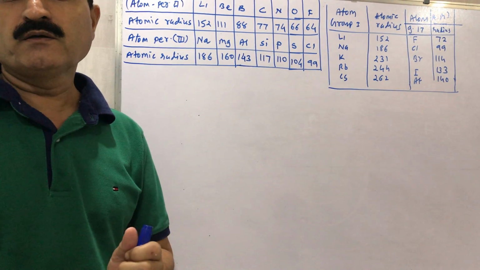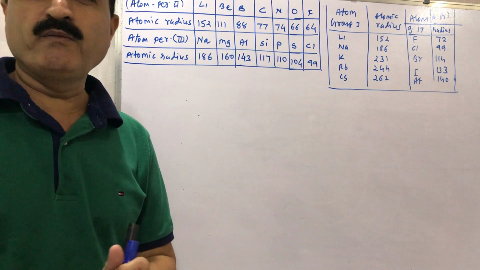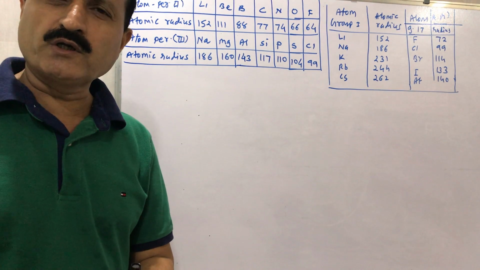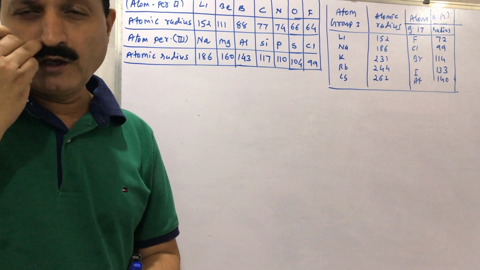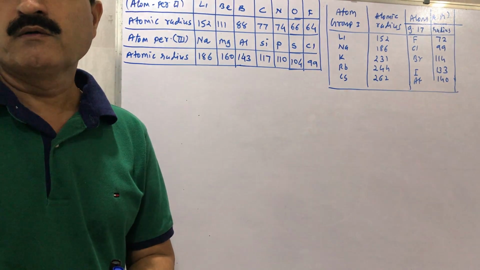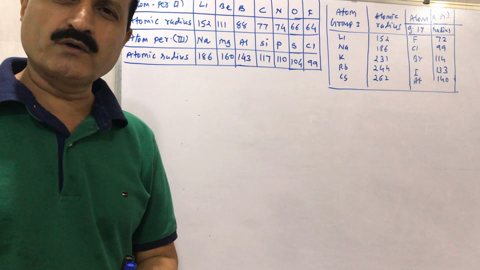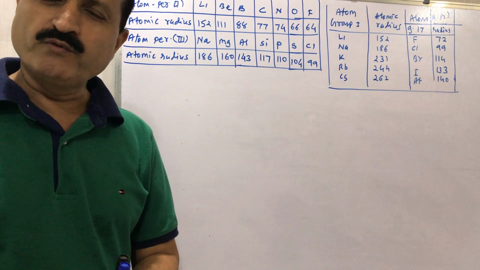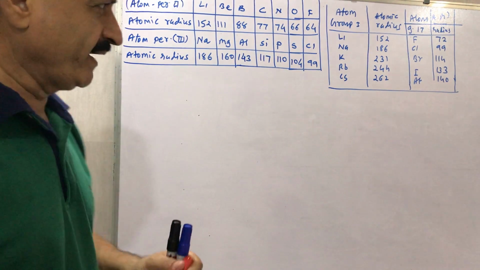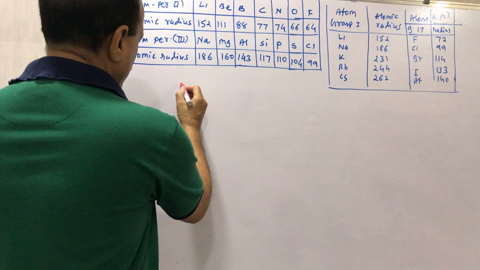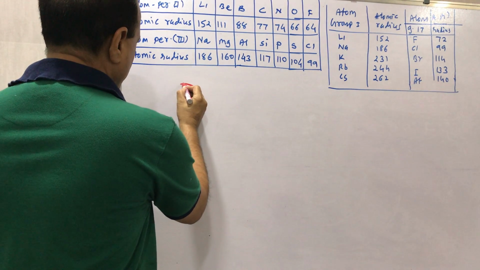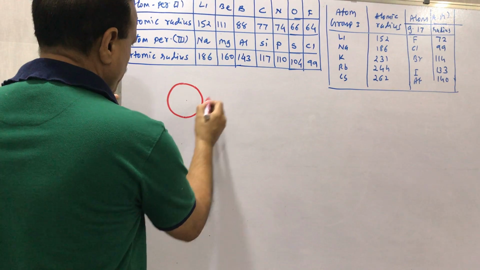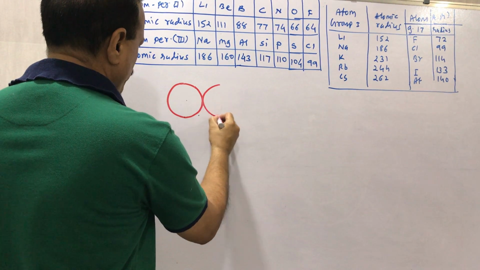metallic radius can be measured, because metal is not available in the form of a single atom or in the form of Cl2. So we have the metal copper. Suppose this is an atom of copper metal, and this is another copper atom.